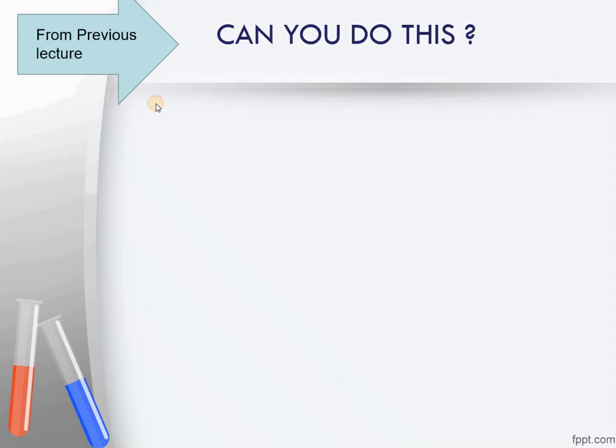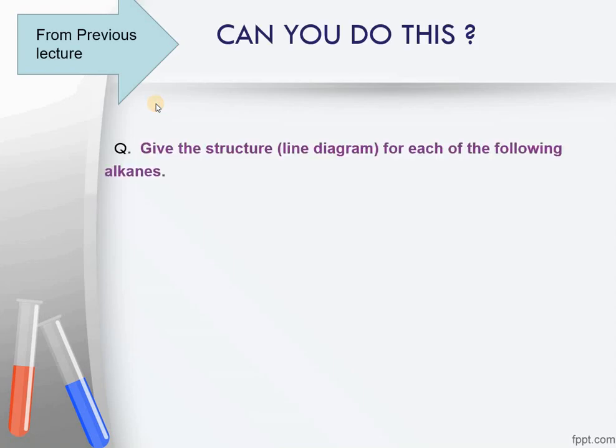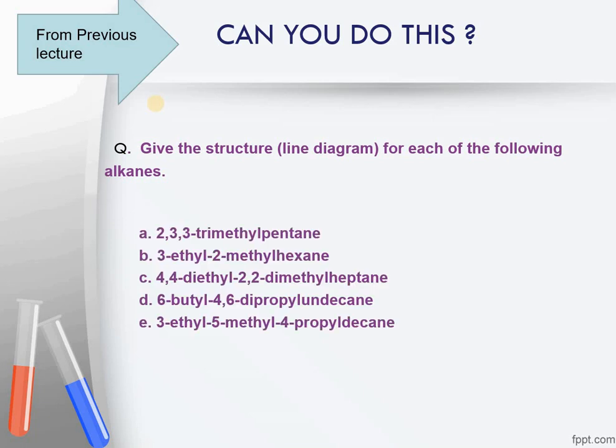Another question that was given to you in the previous lecture was, draw the structural or in fact line diagram for each of the following alkanes. These compounds were given to you, and you had to draw their line diagrams. Now you must have drawn them at your homes. Now check your diagrams against the ones that I am showing you, whether you have drawn them correctly or not.